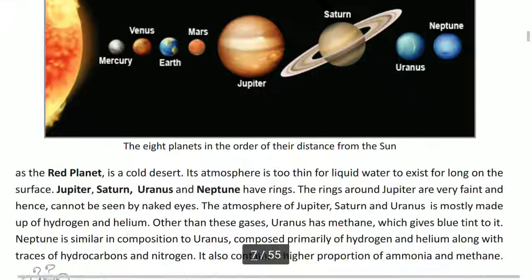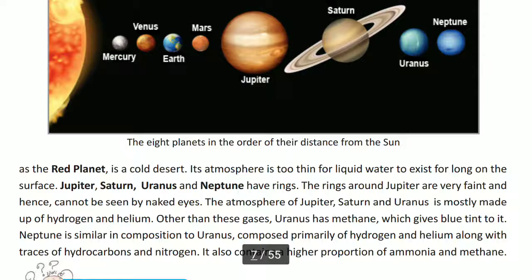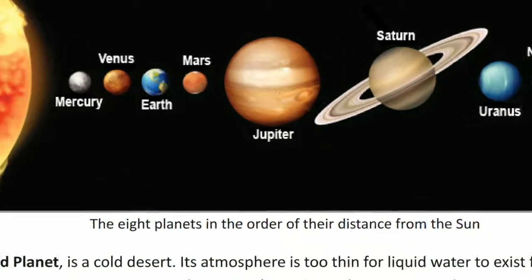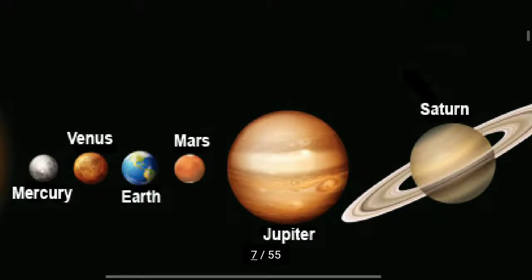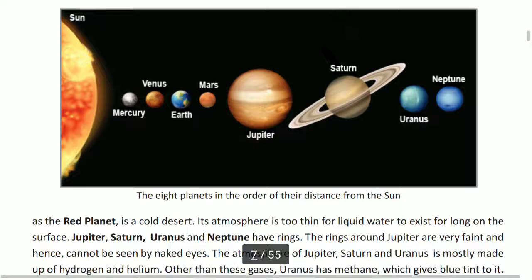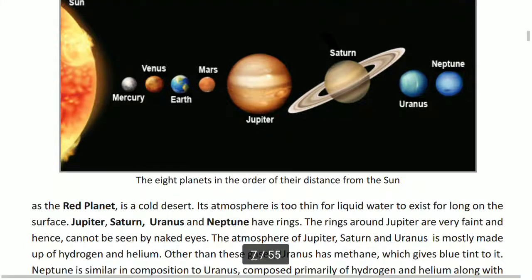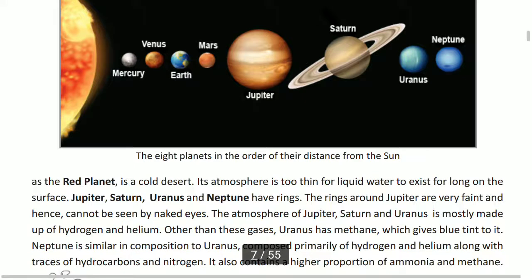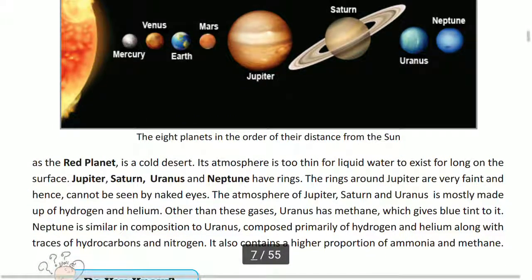Mars, known as the red planet. You can see the 8 planets in the order of their distance from the sun. So here is Mars. Mars is called the red planet. This is a picture diagram of the solar system. You all have to draw this diagram like this and label the names of all the planets systematically.